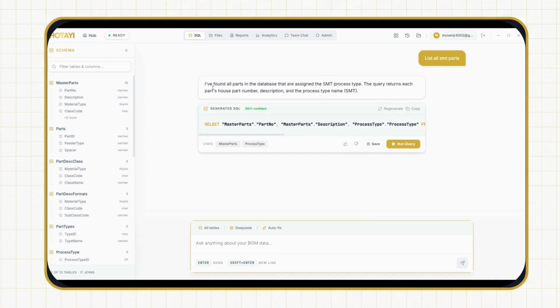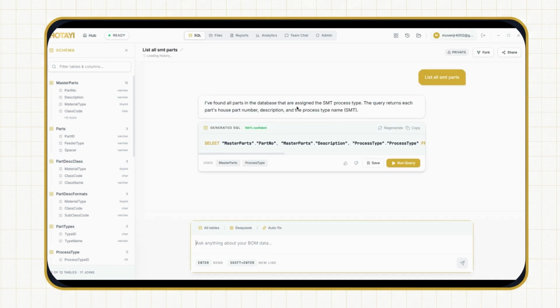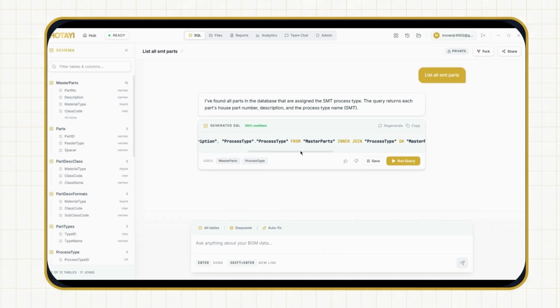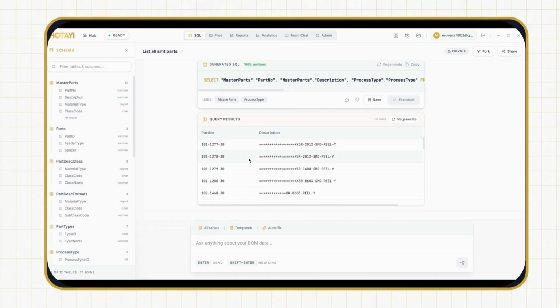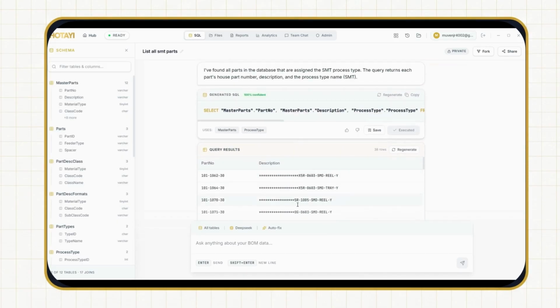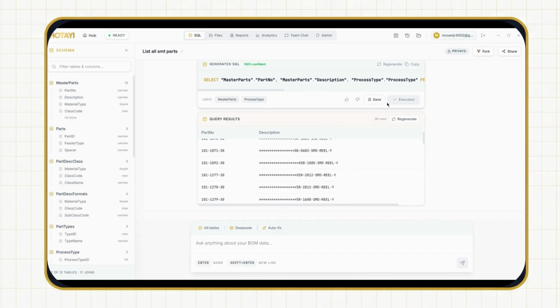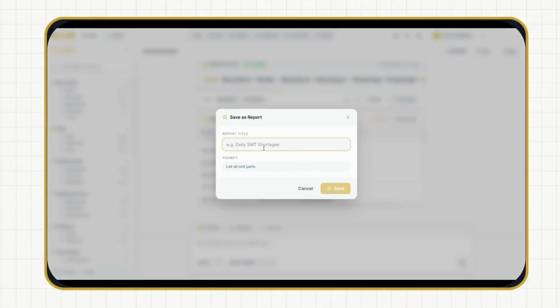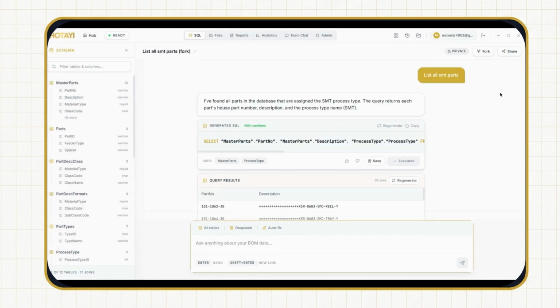As we can see, the AI actually went through it and provided an SQL, and it is 100% confident, which means the AI is sure that it is going to work, and it also mentions which columns it uses. Once we run the query, it will show the query results. This is where they can save the report if they want to. So once they save it, they can name it, for example, SMT report. We can save it for later processing.